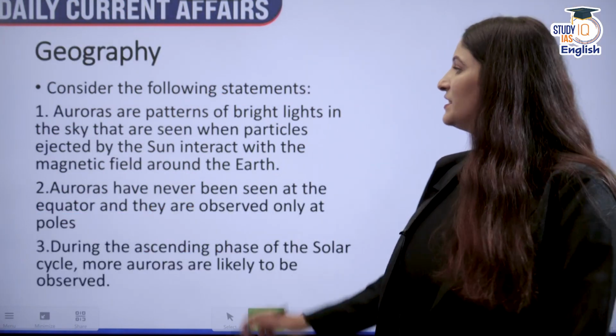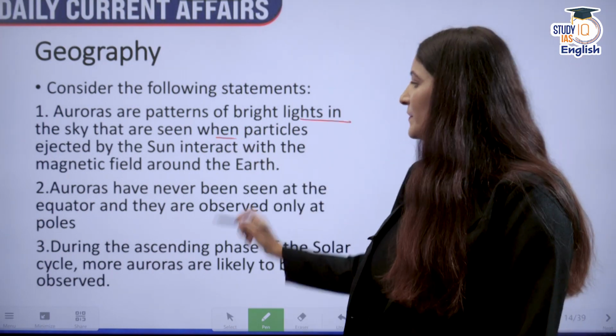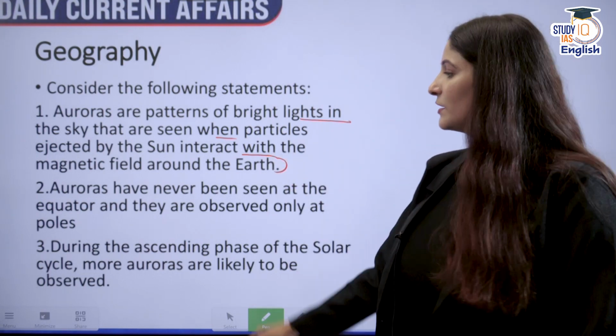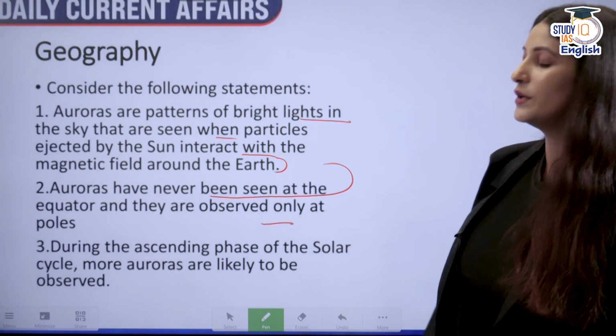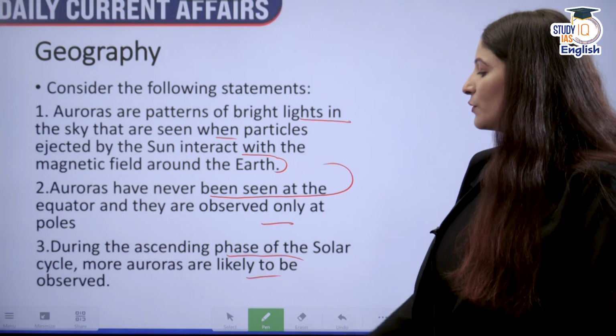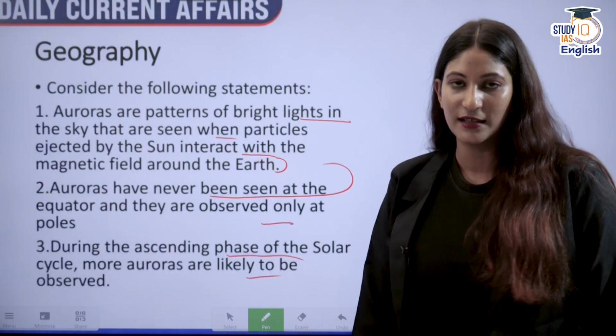Auroras are patterns of bright lights in the sky that are seen when particles ejected by the sun interact with the magnetic field around the earth. Auroras have never been seen at the equator and they are observed only at the poles. During the ascending phase of the solar cycle, more auroras are likely to be observed. So how many of the statements given above are correct?